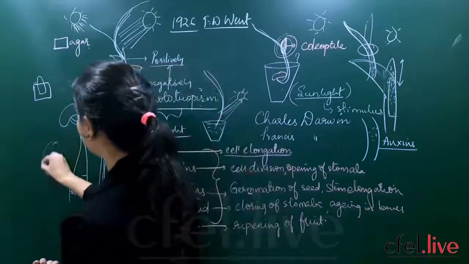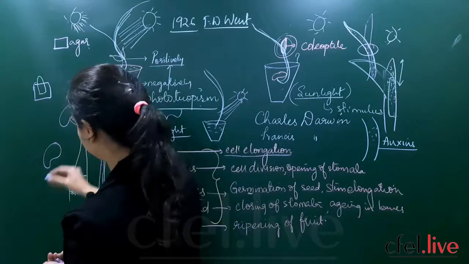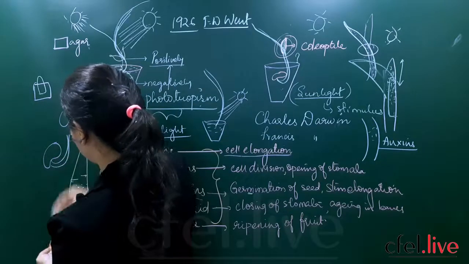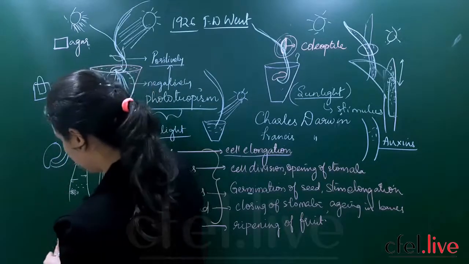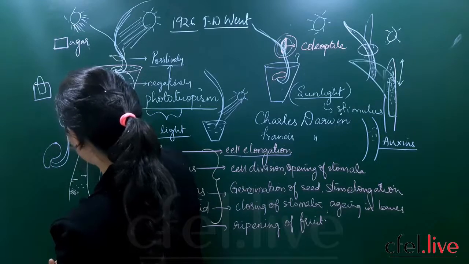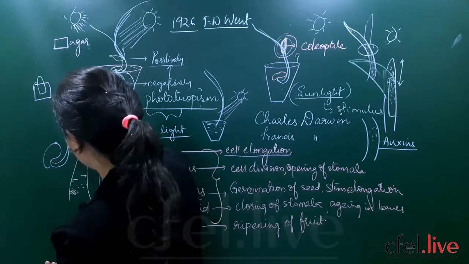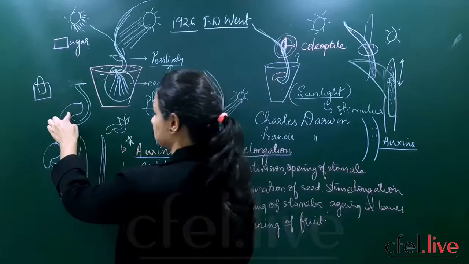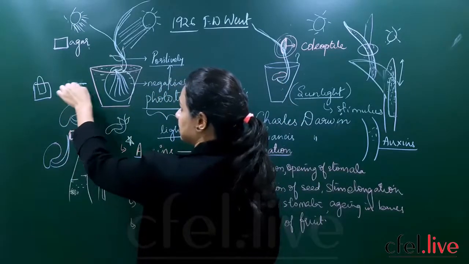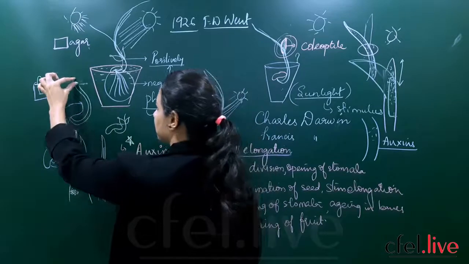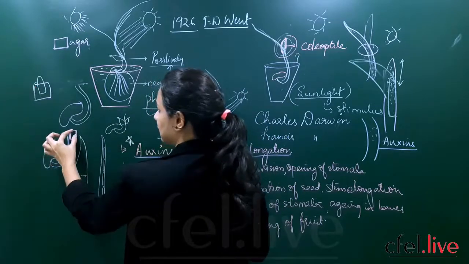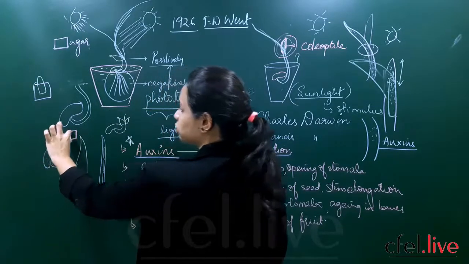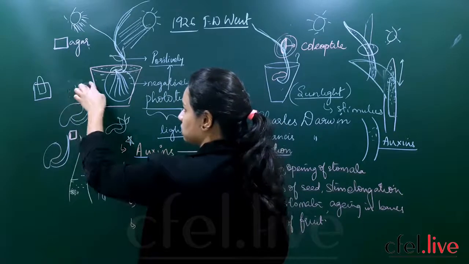He has taken the same agar block and he has placed it here on one side of the stem. So initially he has taken an oat seedling which has a stem. He has cut the coleoptile region. He has put that part on the agar block, and he has taken the agar block and put it on the stem which was cut here.